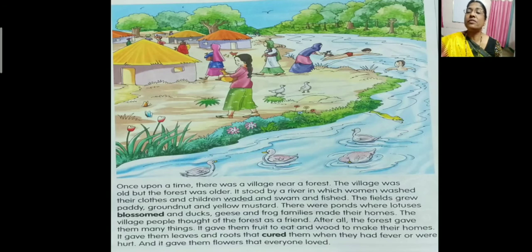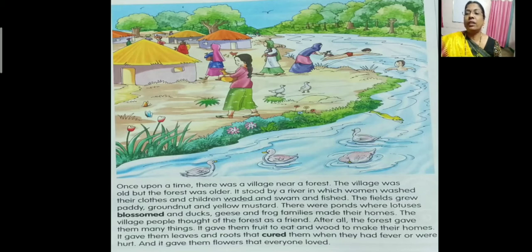It gave them leaves and roots that cured them when they had fever or were hurt. So apart from the wood or fruits, it also cured them. The leaves of the forest cured them. So the leaves of the forest have some medicinal value, that those leaves cured their fever, and also whenever they got hurt, the juice of the leaf was poured on that particular hurt, and it cured them.